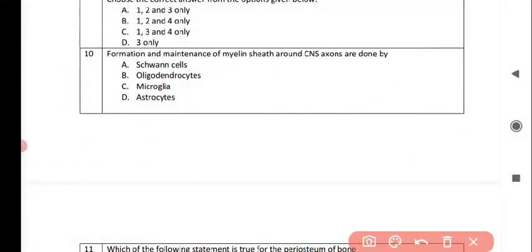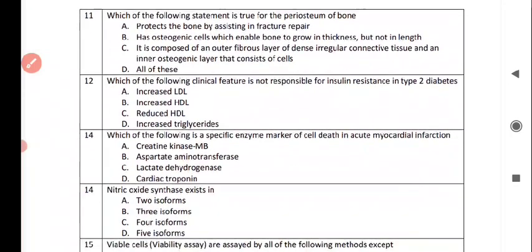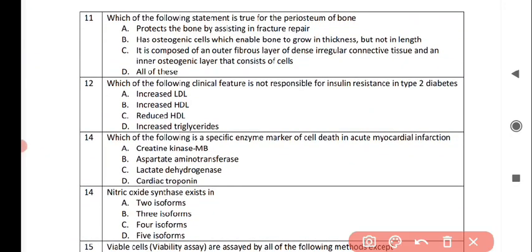The next question is, formation and maintenance of myelin sheath around CNS axons are done by, and the correct answer is option B, oligodendrocytes. The next question is, which of the following statements is true for the periosteum of bone? So the correct answer is option number D.